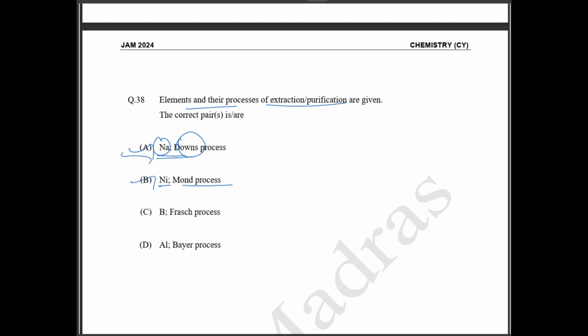And then option C, your boron for your flash process. So flash process என்ன யூஸ் பண்ணுவாங்கன்னா sulfur தான் யூஸ் பண்ணுவாங்க. So option C is wrong. And then aluminum for Baeyer process. So aluminum is used for purification in Baeyer process. So Baeyer process என்ன பண்ணுவாங்கன்னா typically உங்க bauxite will be converted to aluminum oxide வந்து convert பண்ணுவாங்க. So option A, B and D is the correct answer.